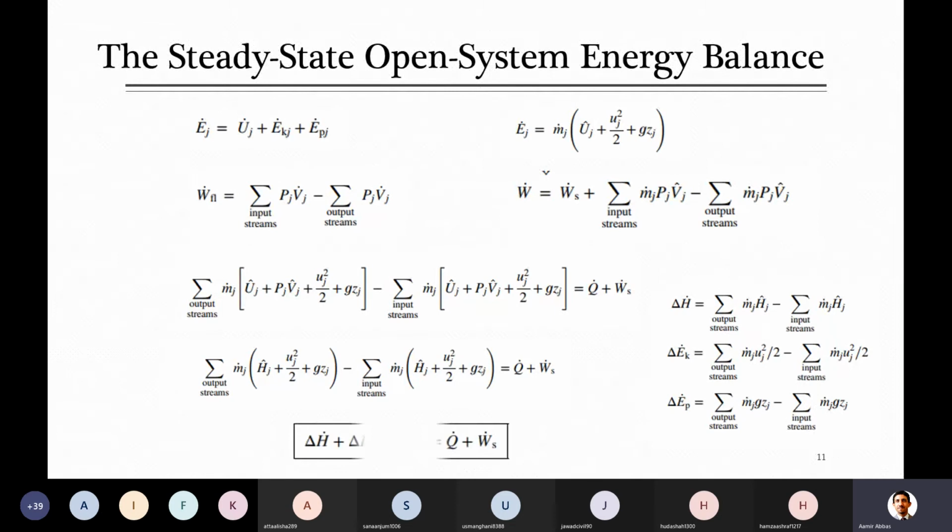So you can just write the final equation, which will be delta H plus kinetic energy change plus potential energy change, equal to heat, either input or output, plus shaft work done by the system or done on the system. So this is the final equation when you have to apply energy balance on an open system, and if it is steady state. If it is unsteady state, we will talk about this later in the next lecture. So this is the general equation.